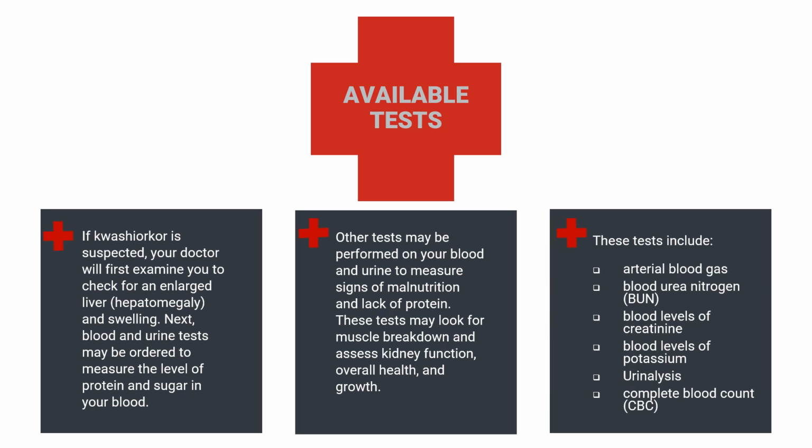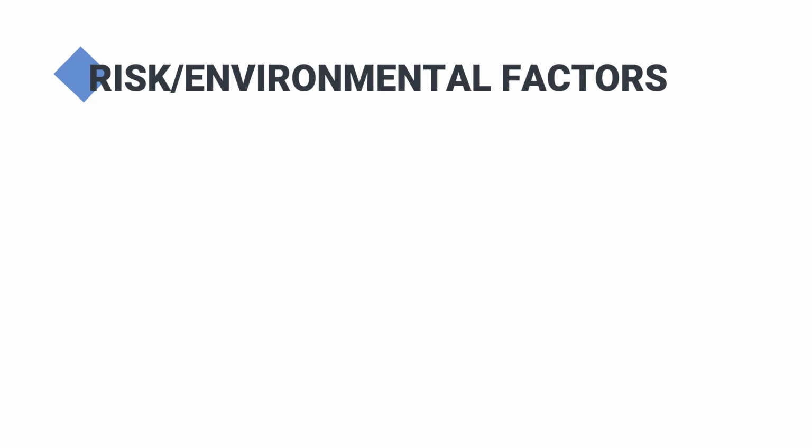These tests include arterial blood gas, blood urea nitrogen, blood levels of creatine, blood levels of potassium, urinalysis, and a complete blood count. Risk and environmental factors.